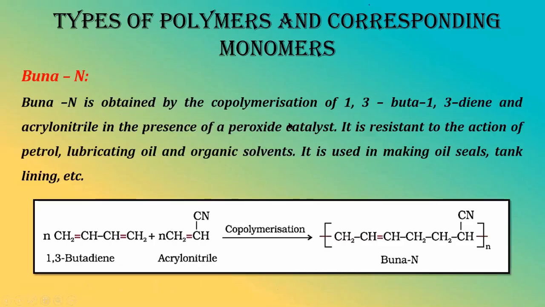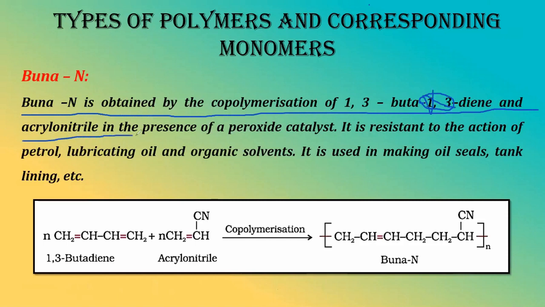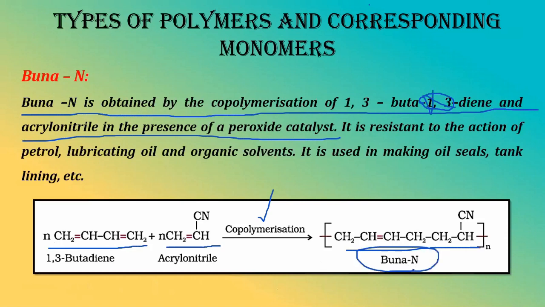Next we have bunaene. What is bunaene? It is obtained by copolymerization of 1,3-butadiene and acrylonitrile in the presence of a peroxide catalyst. So here we have a peroxide catalyst. This is my 1,3-butadiene, this is my acrylonitrile, and this is their combination, their product, bunaene.